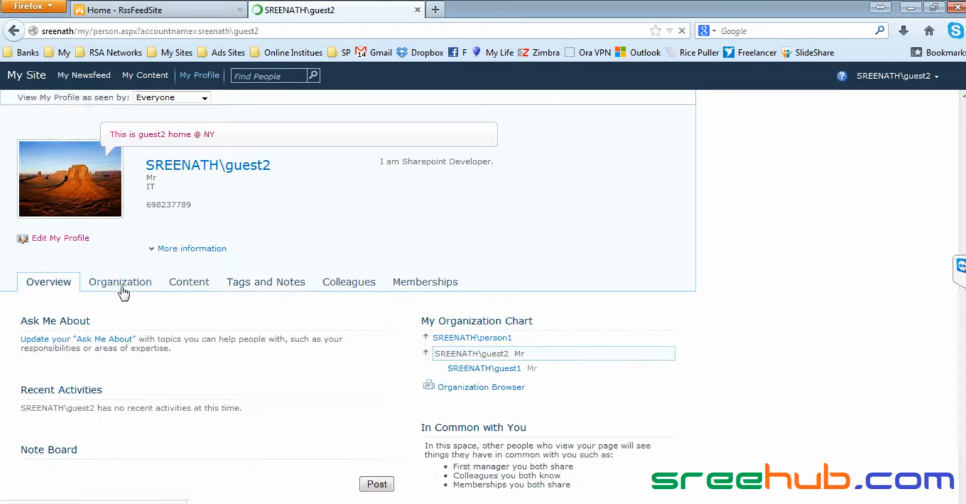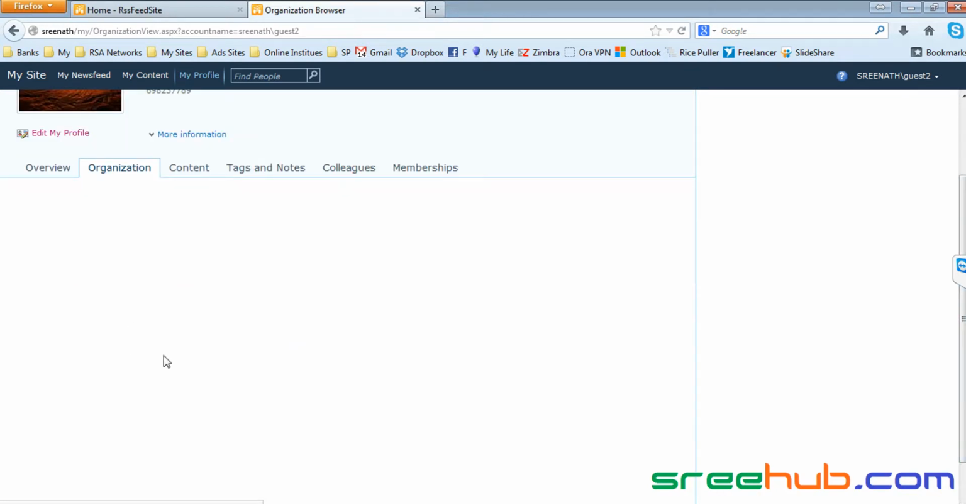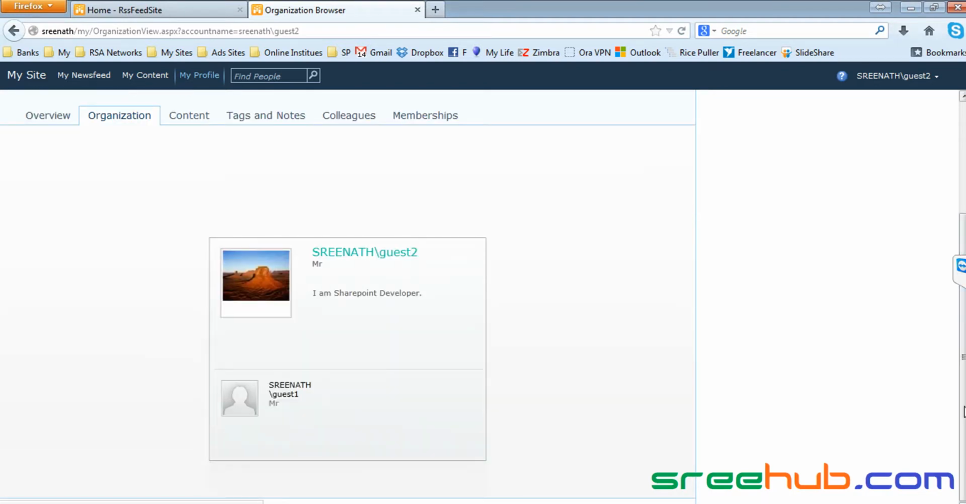Now when you click on organization, this tab is where you can see all your organization structure, like who your manager is, or who your child team member is. You can see all of them. Here it's guest 2, and it is loading up. The immediate person below him is guest 1.